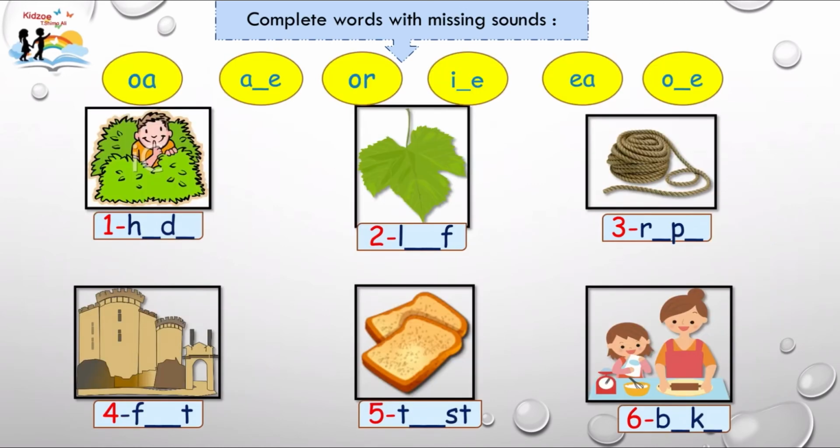Now let's revise all together these different sounds. First we have O, A, or, I, E, O. Okay, number 1, hide.